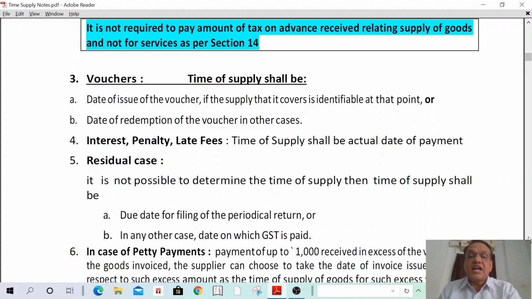If the product is not identifiable, the time of supply shall be the date of redemption of voucher. Understand? I can read for better understanding now.